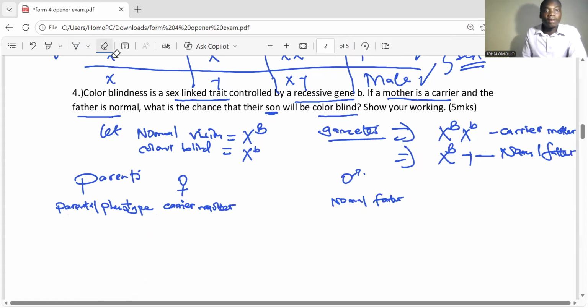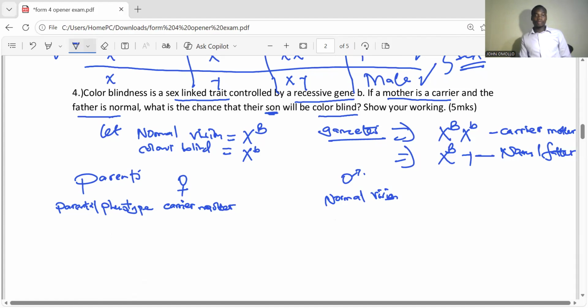In fact, instead of saying normal father, let's say normal vision. Father is normal vision, mother is a carrier. Next step, let's move to parental genotype.